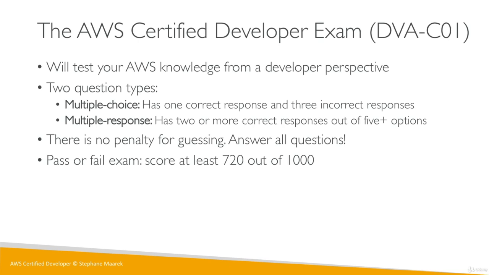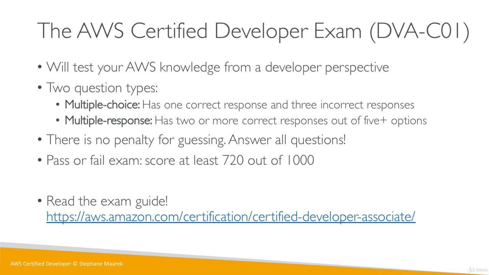It is a pass or fail type of exam, and you need to score at least 720 out of 1,000, and I really hope you get 1,000. I'm here with you to make sure you at least get 720. You should definitely read the exam guide, so go to the certification URL, download the exam guide. It is really important for you to at least read through it once.